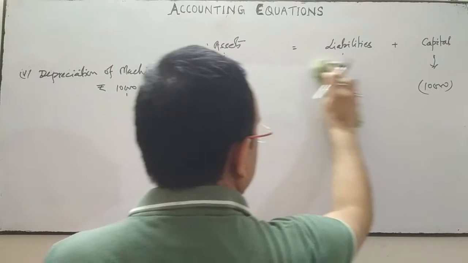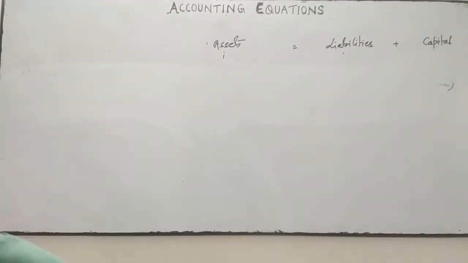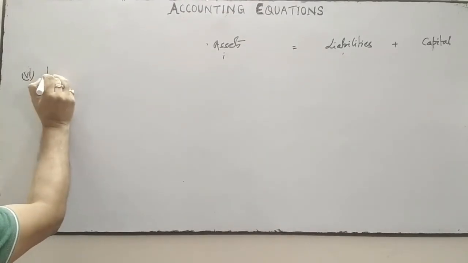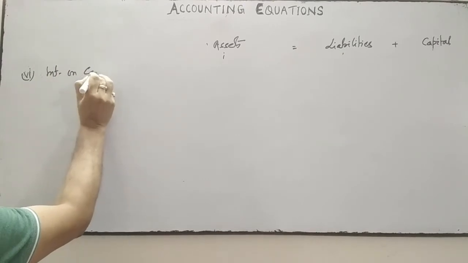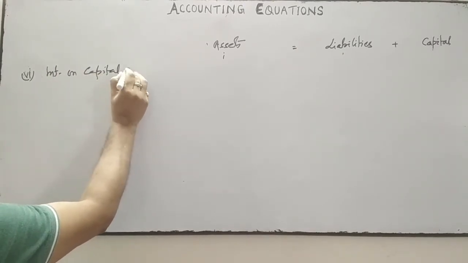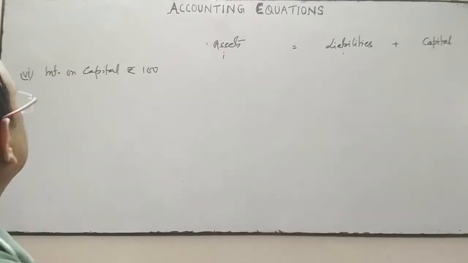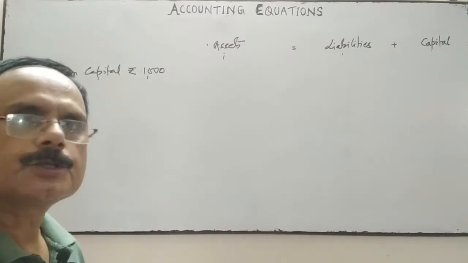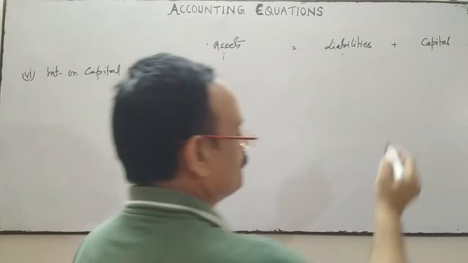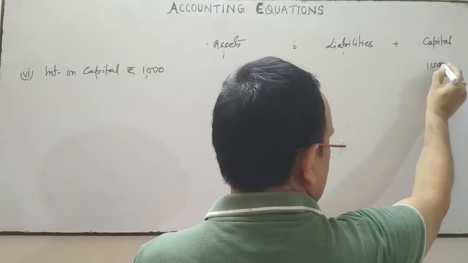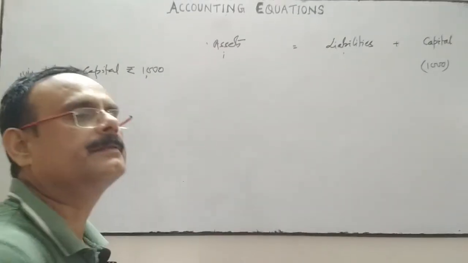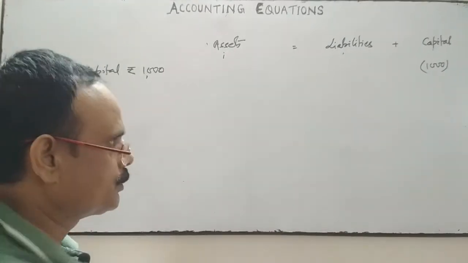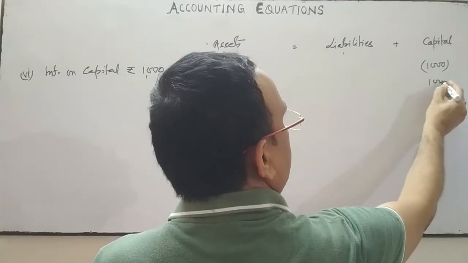Next is transaction number 6, related to interest on capital. Suppose interest on capital is 1,000. So interest on capital is provided. Interest on capital is an expense from the business point of view, so this will reduce from the capital as an expense, and at the same time interest on capital is given to the proprietor, so this will add to the capital as well.